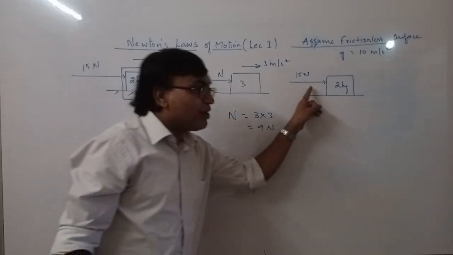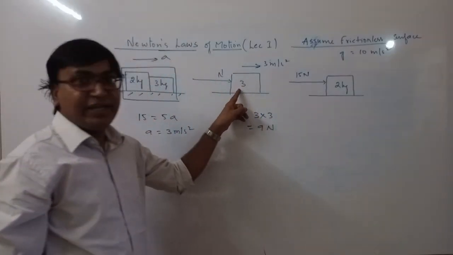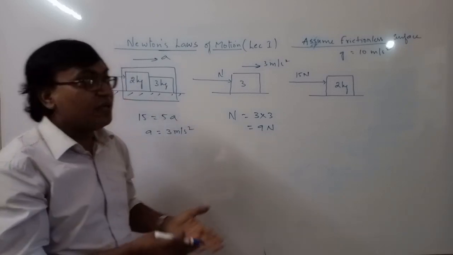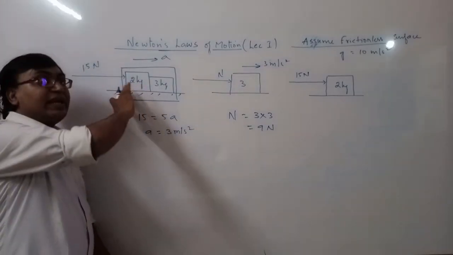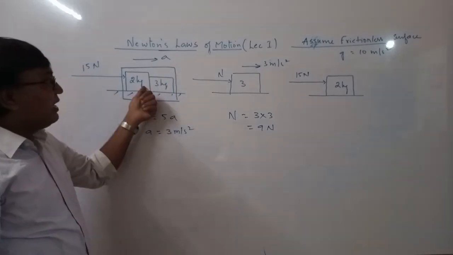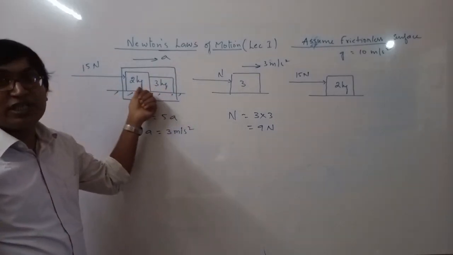But here we are not showing that force on 3 kg. We are showing the force in terms of interactions, because there will be a transmission of force from one body to another body in terms of these interactive forces.